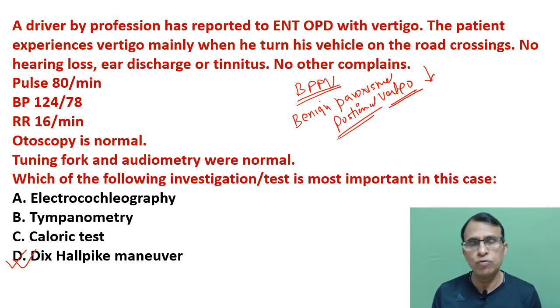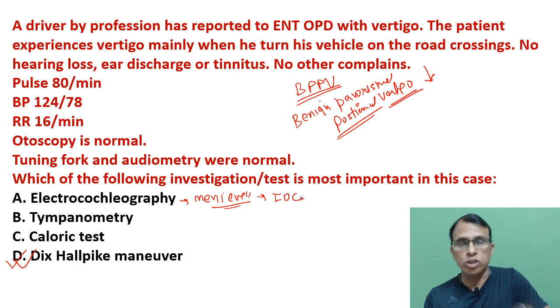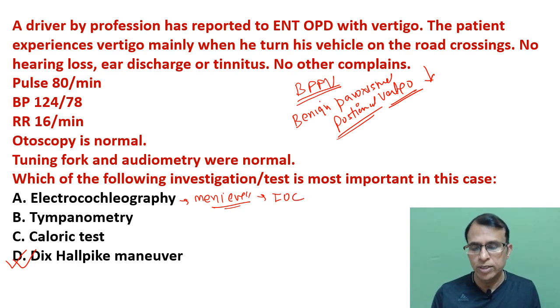So you do this maneuver and look for nystagmus. If the patient begins to have nystagmus after doing this maneuver, it's a positive test. That means it goes in favor of BPPV. And on doing this maneuver, if there is no nystagmus, it is a negative test, meaning the patient may not be having BPPV, right? Electrocochleography is done for Meniere's disease. When you suspect Meniere's disease, it's the investigation of choice sort of. For Meniere's disease, either you can do electrocochleography or you can do MRI also. MRI can actually show the hydrops. We all know there is hydrops in this patient.